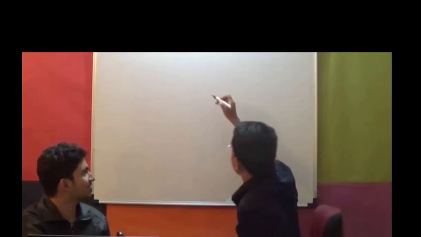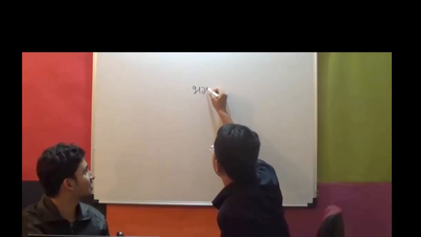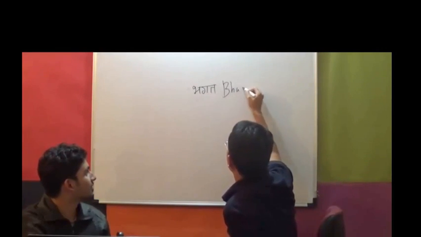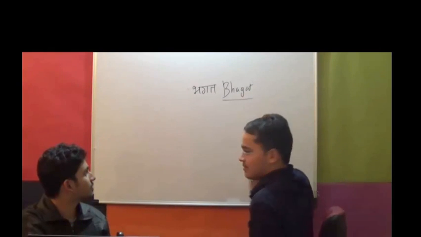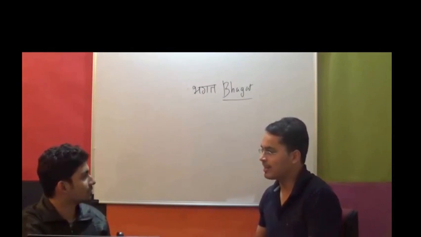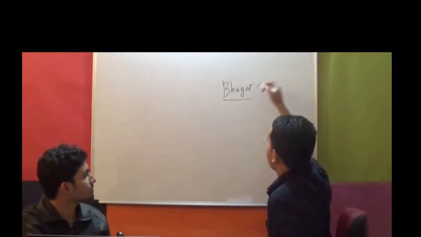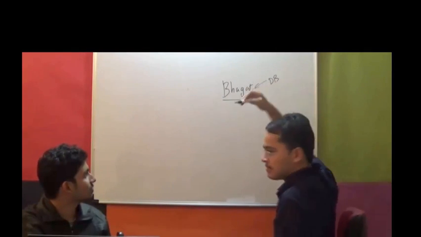Then I say, okay, let's give the database some name. For example, give me your application's name. Let's take the application's name as Bhagat. It's a cool name. So Bhagat is the database name. Our database name is the same as our application name.